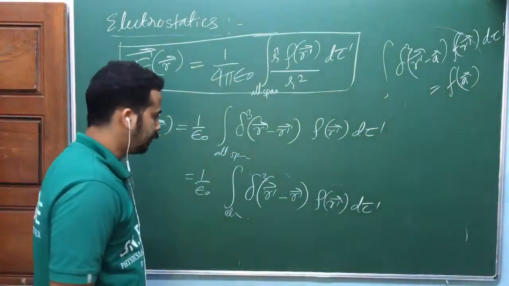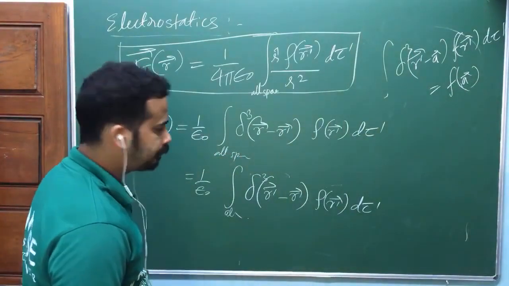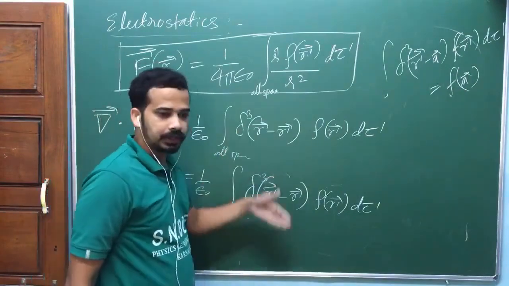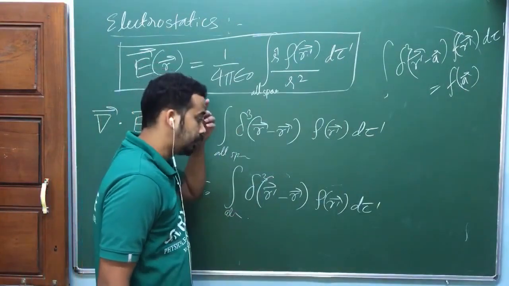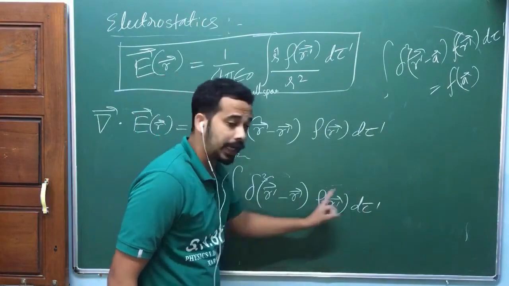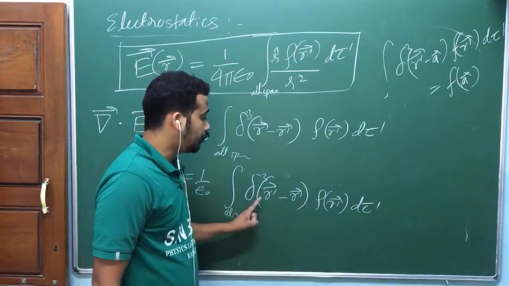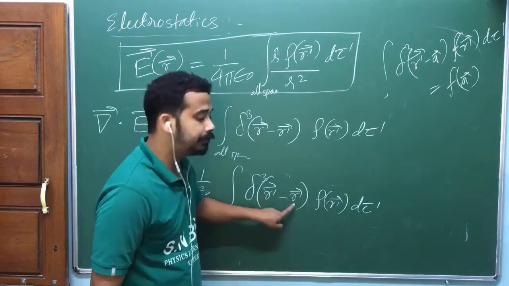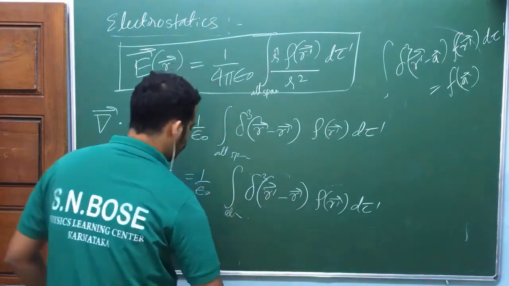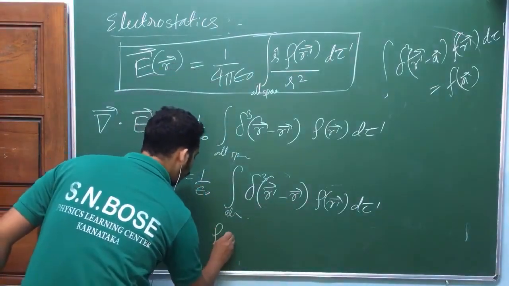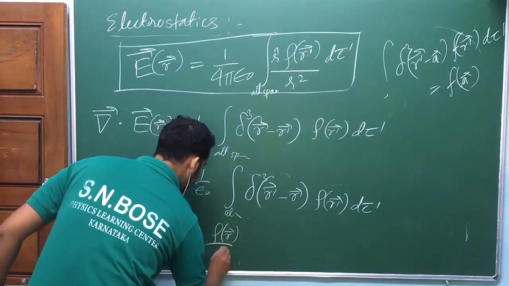I have interchanged this one because Dirac delta will allow that kind of rule. Integral with respect to r prime. Now Dirac delta will choose this function at r prime equal to r. That is equal to rho of r divided by epsilon naught.